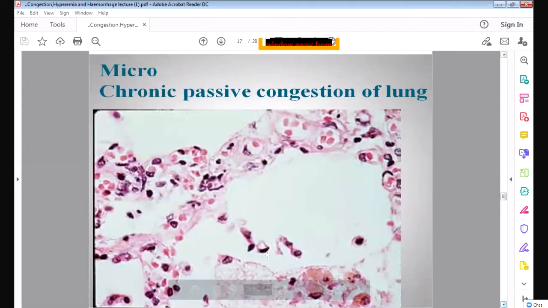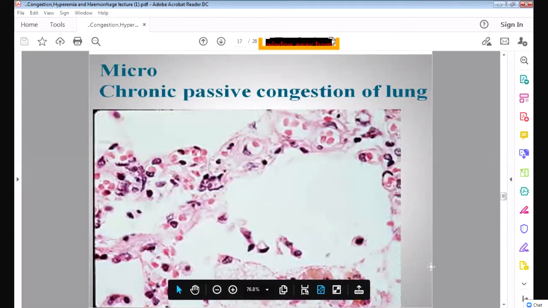So here you can see the alveoli, and here you can see the macrophages. See here in this area, I will show you. These are the alveoli, and this is the blood. Here you can see the brown pigment. These are the macrophages which contain brown pigment. This is the hemosiderin pigment, which you can see as this brown color. These large macrophages with a brown pigment all contain the RBC which has the hemosiderin pigment, and this is called the heart failure cell. They are present in the chronic passive congestion of the lung.